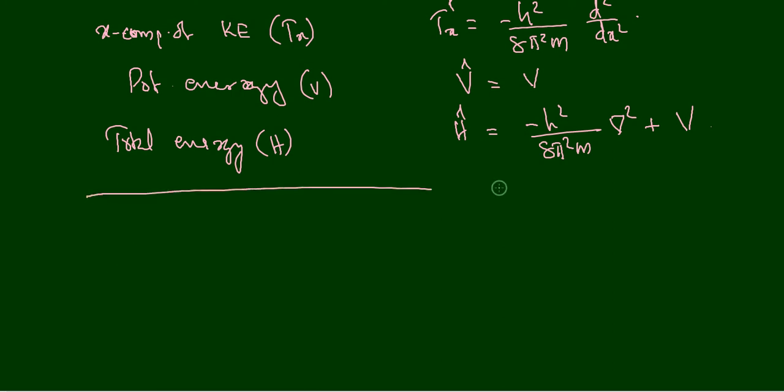So let us talk first about the position operator. The position operator is very simple.